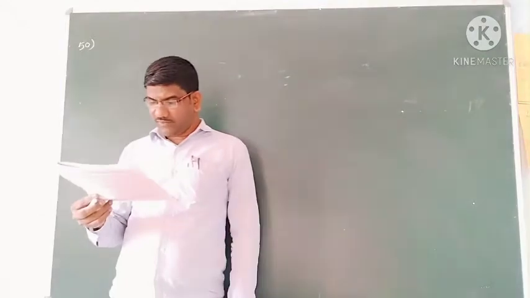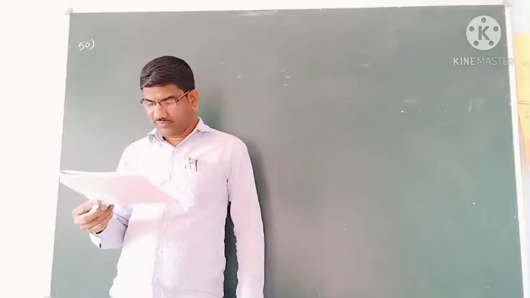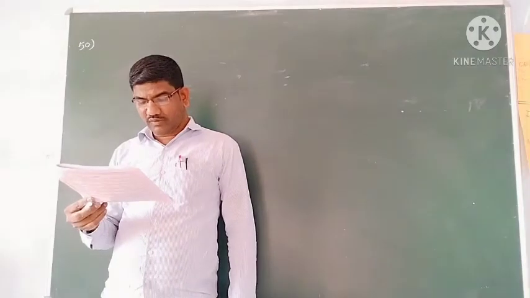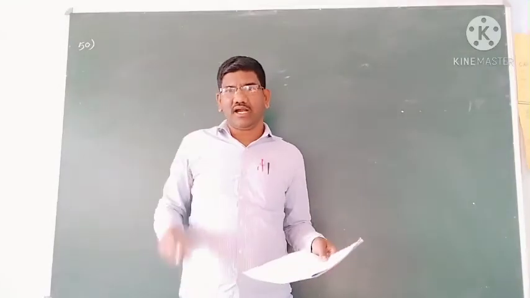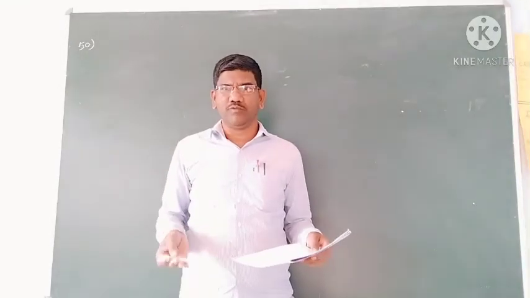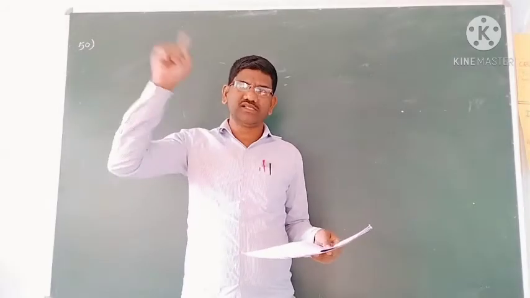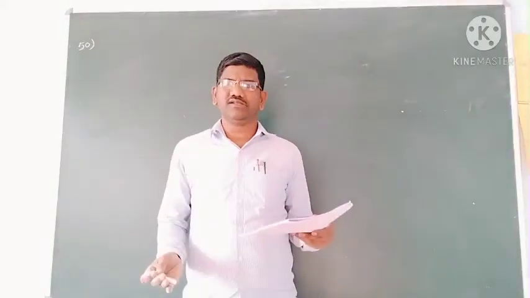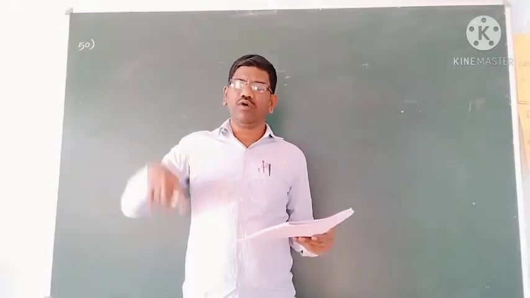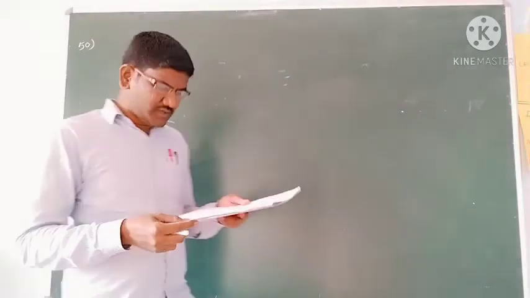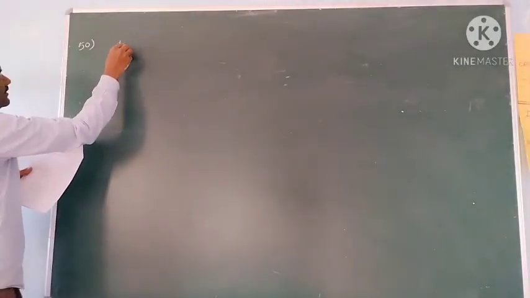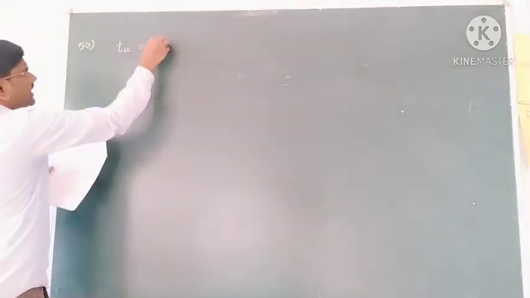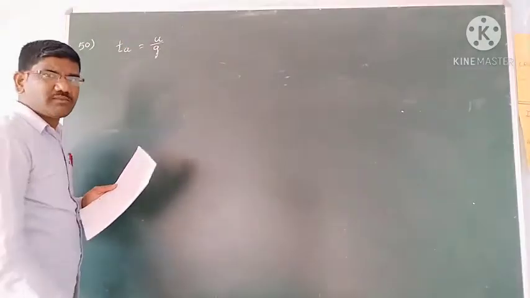Okay students, he throws the second ball after the first one has reached the maximum height. So the first ball he has thrown reaches some height, and at that time he is ready to throw the second ball. Since the first one has reached the maximum height and he is ready to throw the second one, the time gap is 1 second. In that 1 second, the first ball reached the maximum height, which is the time of ascent.